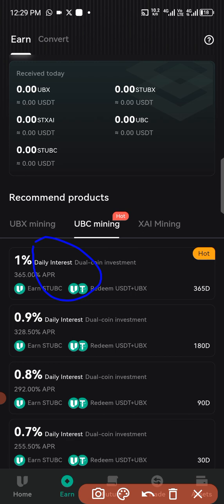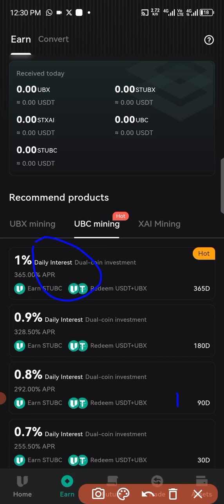Now, remember, one thing about this exchange is that the more they grow, they keep on reducing our daily interest. At some point, like the first one where we have 1% daily, the time is coming that they will also reduce it. So it's only those people that have taken advantage of it that will enjoy it, because even if they reduce it, you that have already staked on the system still continue to earn 1% of what you staked on the system. So it keeps on reducing as the exchange keeps on expanding.